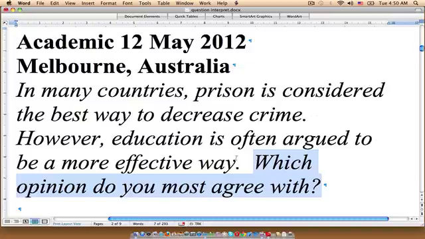So if we were to write an argument essay, of course we would come up with some sort of thesis. So perhaps if we agreed that education is the better or more effective way to decrease crime in society, we might say something like, it is argued, or it is felt, or the opinion of this is supported. So education is the most effective way to reduce criminal activity within a society. So we state very clearly in our thesis what our position is.